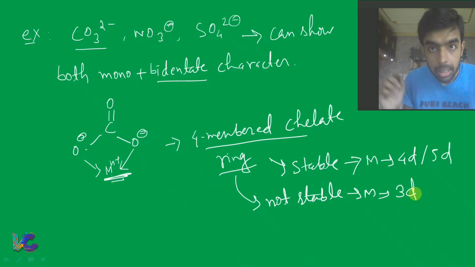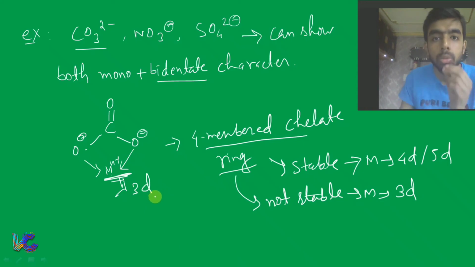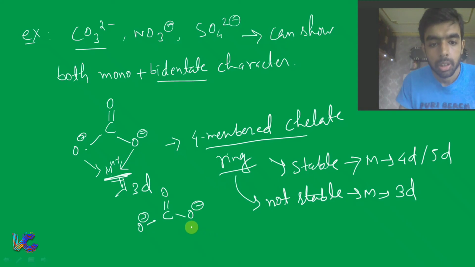Fine. That means if this metal center is a 3D metal, in that case CO3 2 minus will show monodentate character. But if this metal center is a 4D or 5D metal, in that case the formed 4-membered chelate ring will be stable and CO3 2 minus will show bidentate character.